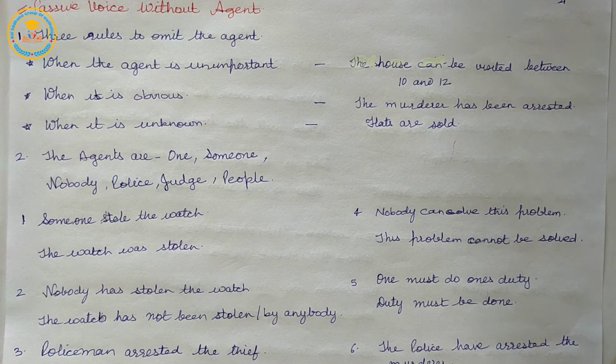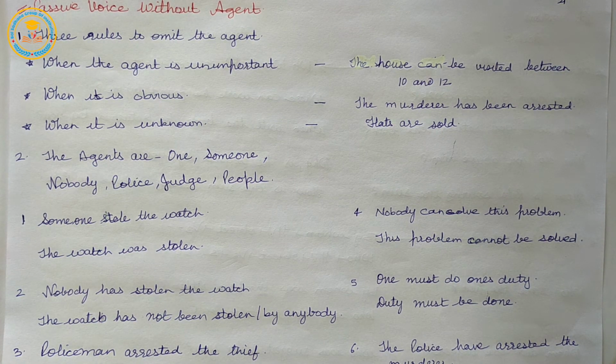When we don't know who the doer of the action was, we use someone or somebody in the active sentences. We leave out these words in the passive voice. We also omit the agent when we know who performed the action. In this case, it is not necessary to mention who performed the action described in the sentence.